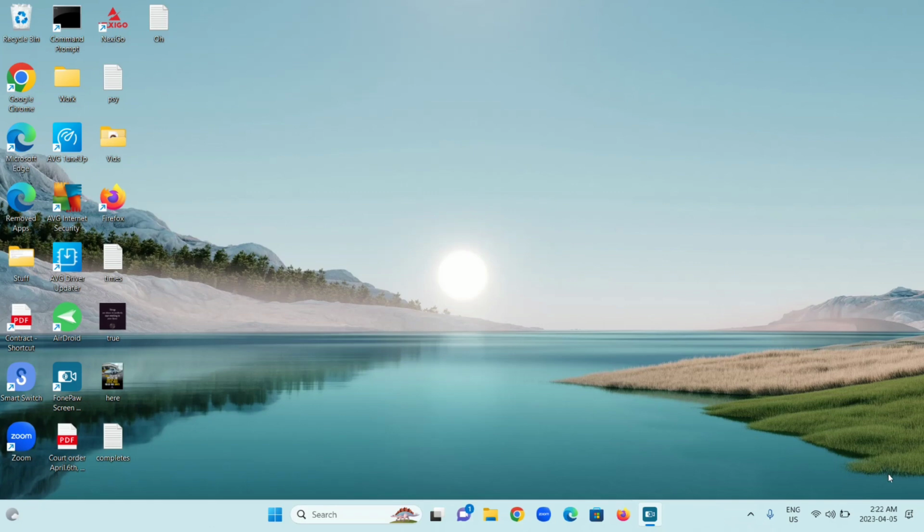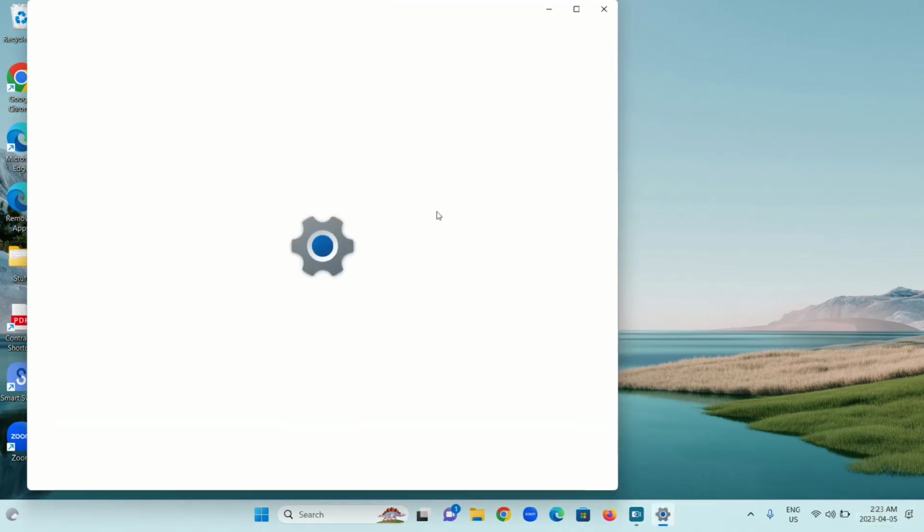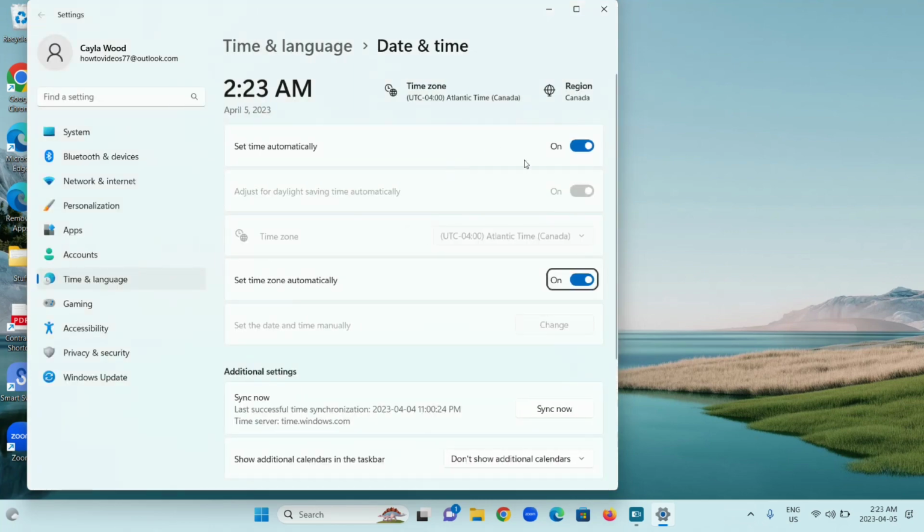So if it's 3 hours ahead suddenly, even though it's in the same time zone, what you're going to do is go to the time and right click on it, and then go to adjust date and time. Now all you're going to do is turn off set time automatically. So it still says 2:23 a.m. and then you're going to turn on set time automatically again. And that should automatically set it back to the right time.